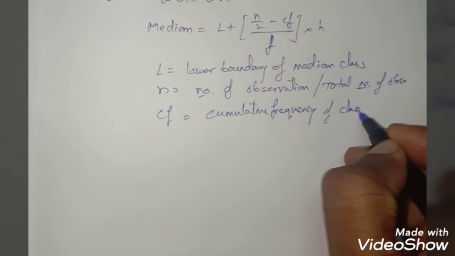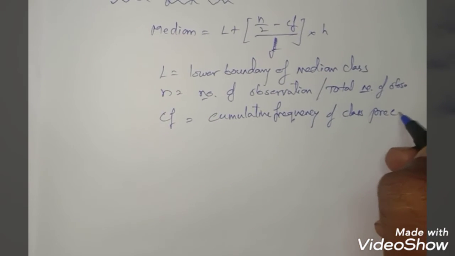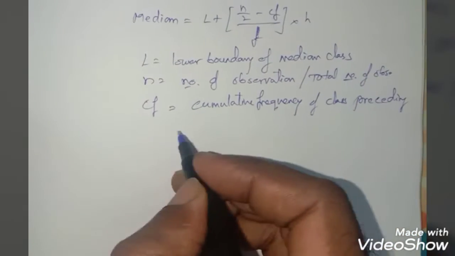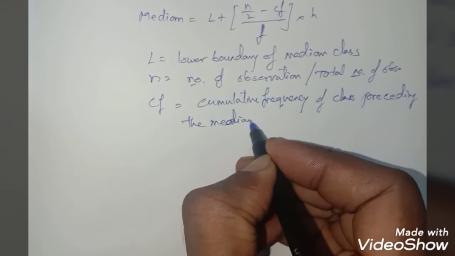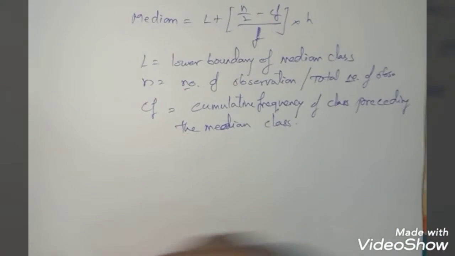of the class preceding the median class, right?